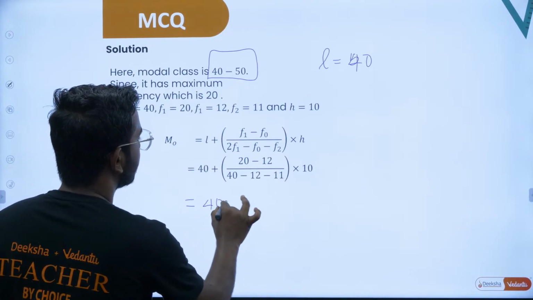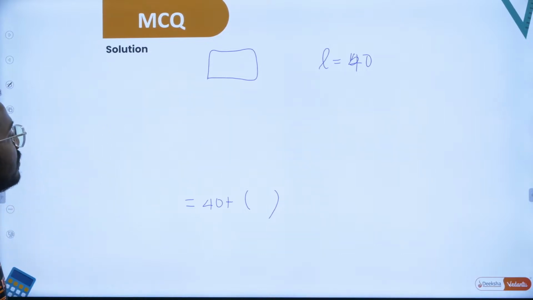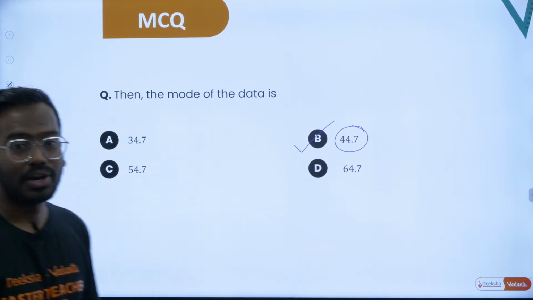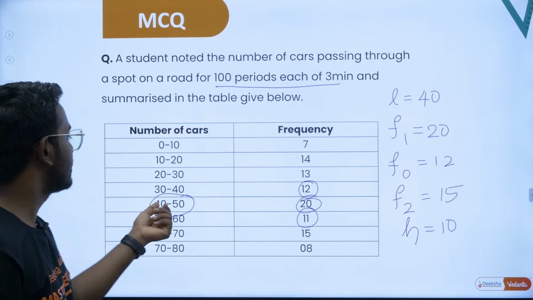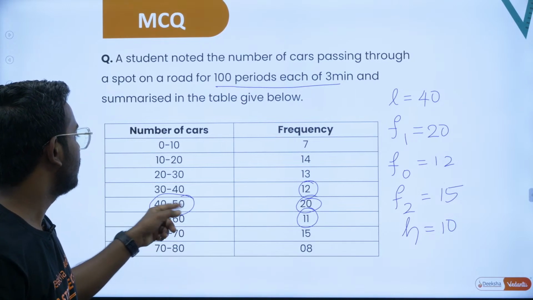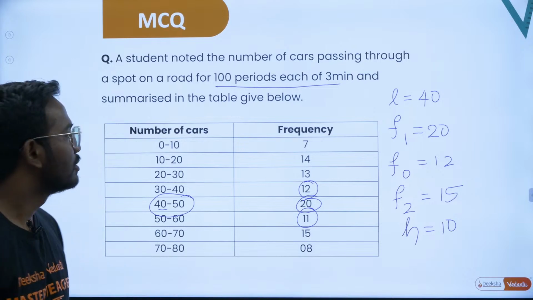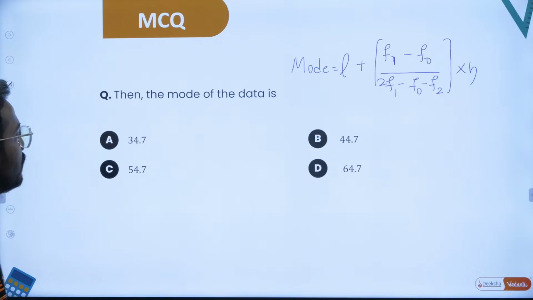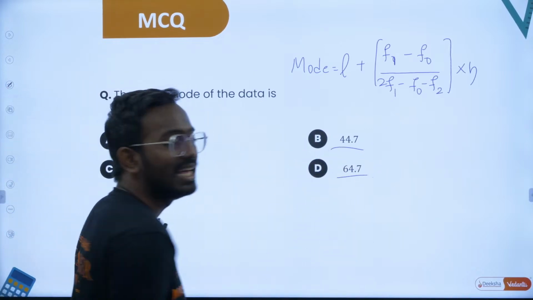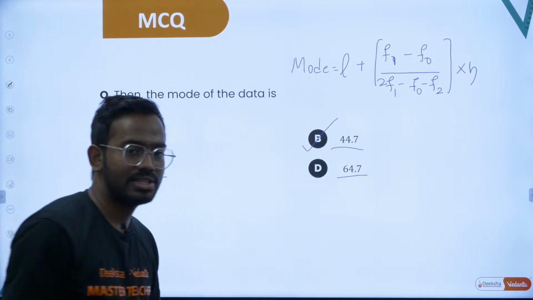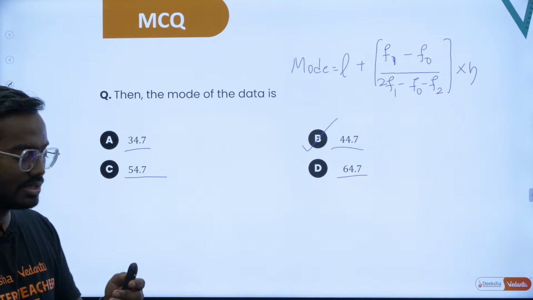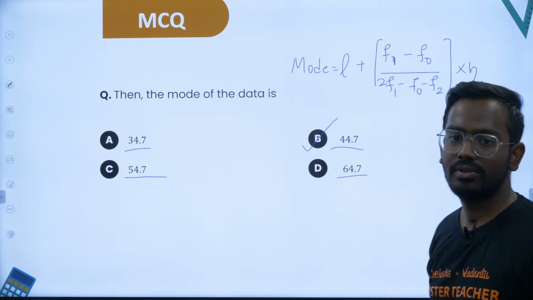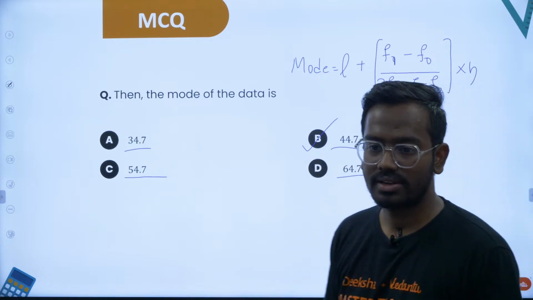So this is 40 plus something. In the given options, 40 plus something is around 44.7. So you could have guessed it directly because of the modal class. The mode will be somewhere here, in between 40 and 50, around 45. So exactly you will get it using that formula. If the options are very far apart, like 34, 54, 44, 64, a smart guess can always be 44.7 because that is in that modal class. Hope this is clear. Your mode will always lie in between your modal class. Only one value is in the modal class, your 44.7. Let's take up the next question.